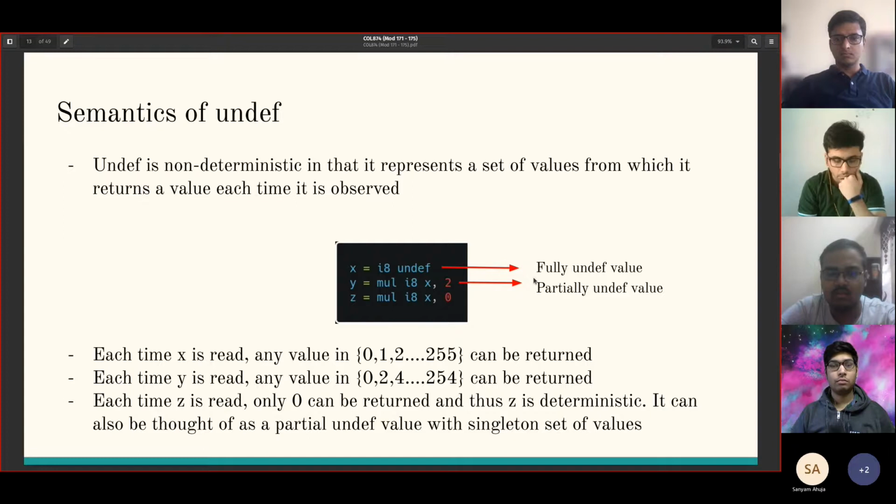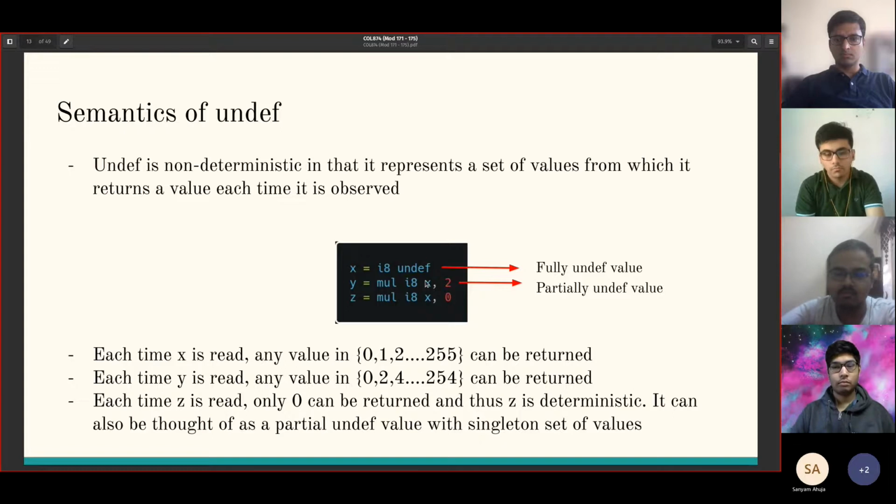There are two types of undef values: a fully undef value and a partially undef value. A fully undef value represents the entire range that type can have. So if it's i8, then x can be anything from 0 to 255, which is the entire range that a variable of that type can have.